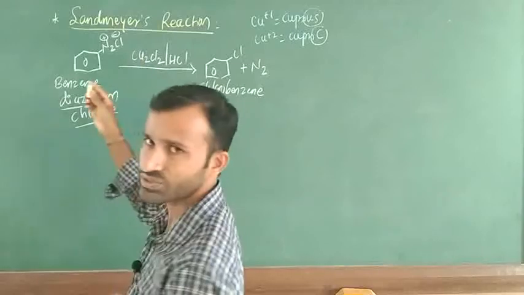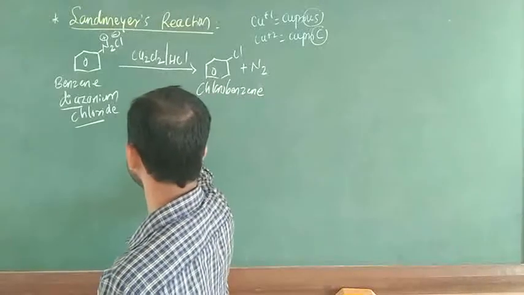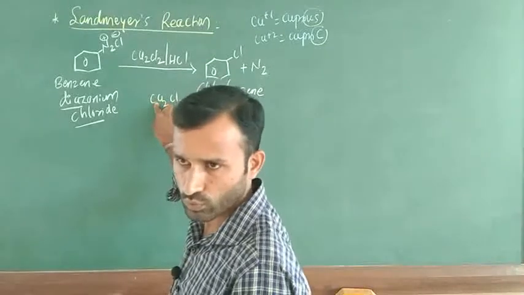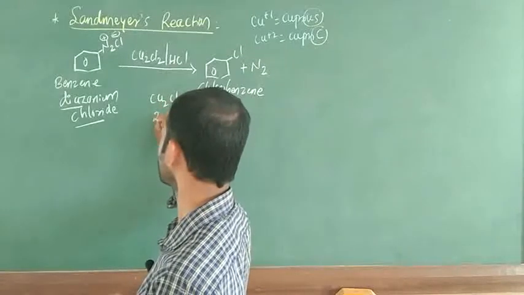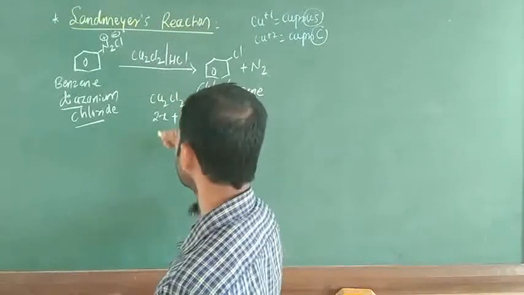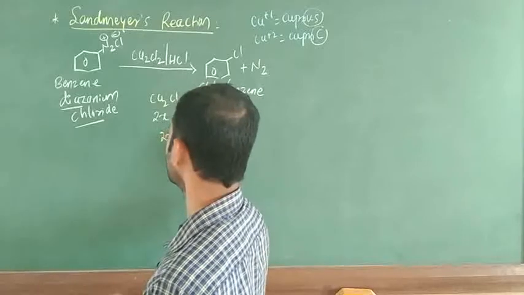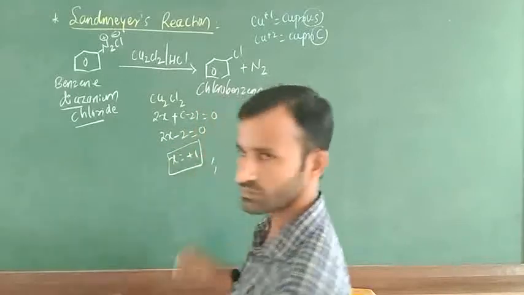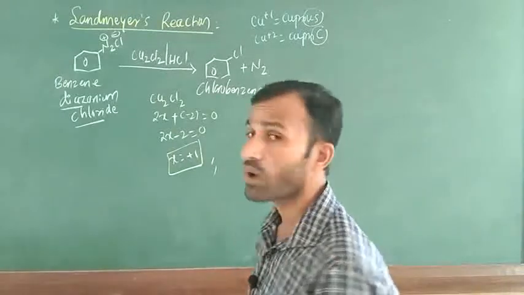How are we going to find out the oxidation state in this case? I am going to write here Cu2Cl2. We do not know the oxidation state of copper, that is what we are going to find out. Take x, so 2x, plus the charge on the halogen, -1, so 2 into -1, that is -2, equal to 0. So 2x minus 2 equal to 0, x equals +1 oxidation state. That is why this is cuprous, 100%.